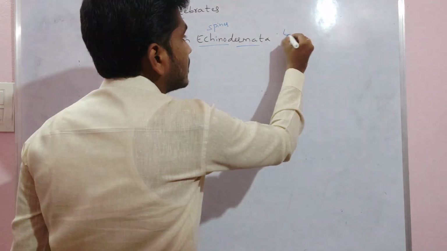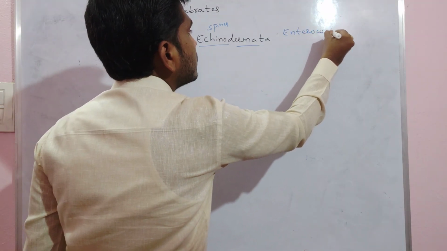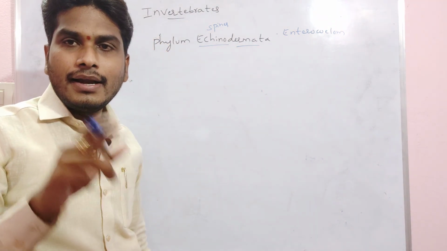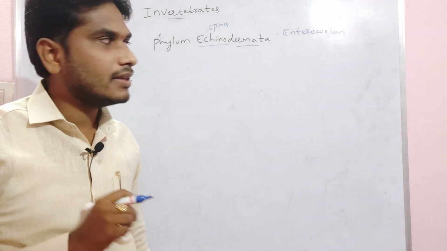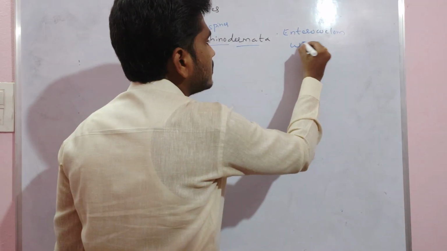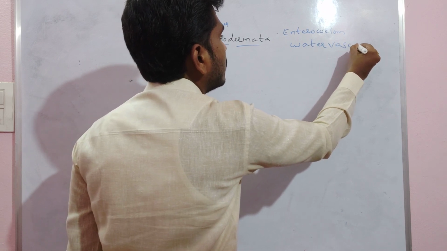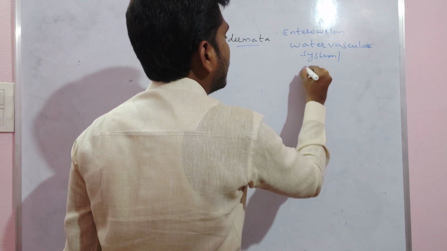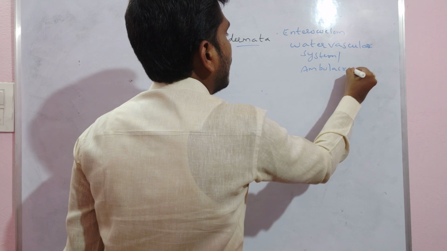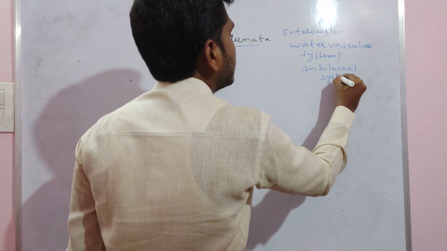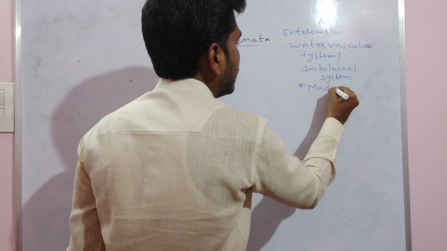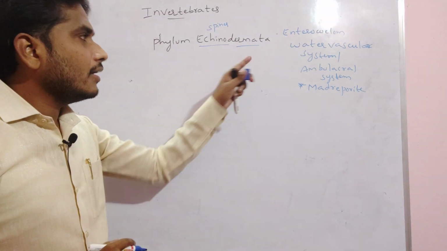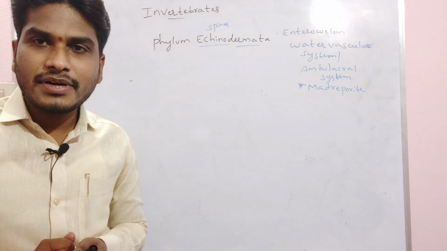Very important point, echinoderms consist of enterocoelom. In echinoderms, the larval forms exhibit bilateral symmetry and adult forms exhibit radial symmetry. Don't forget this point. Then in echinoderms, a water vascular system is present, for transportation, or else we call it the ambulacral system. The ambulacral system mainly consists of an opening we call the madreporite.